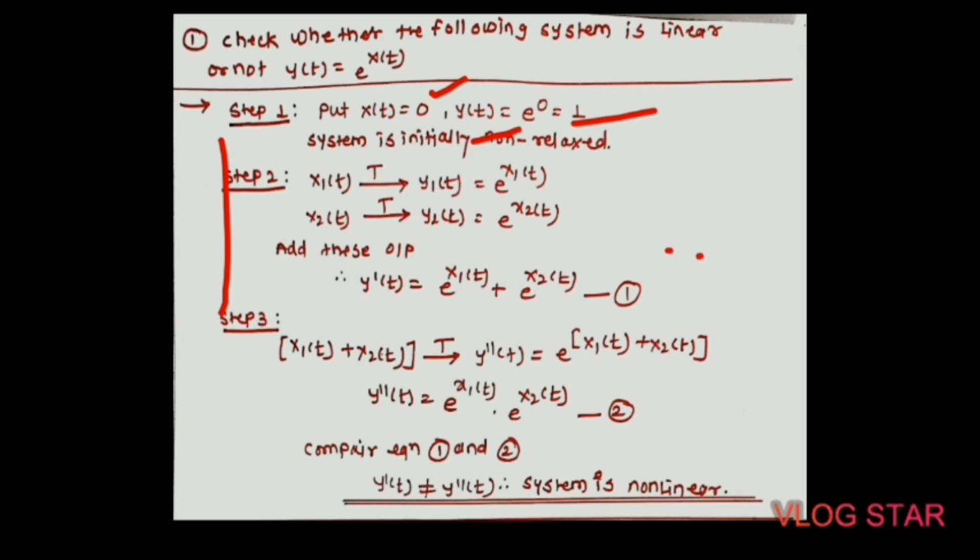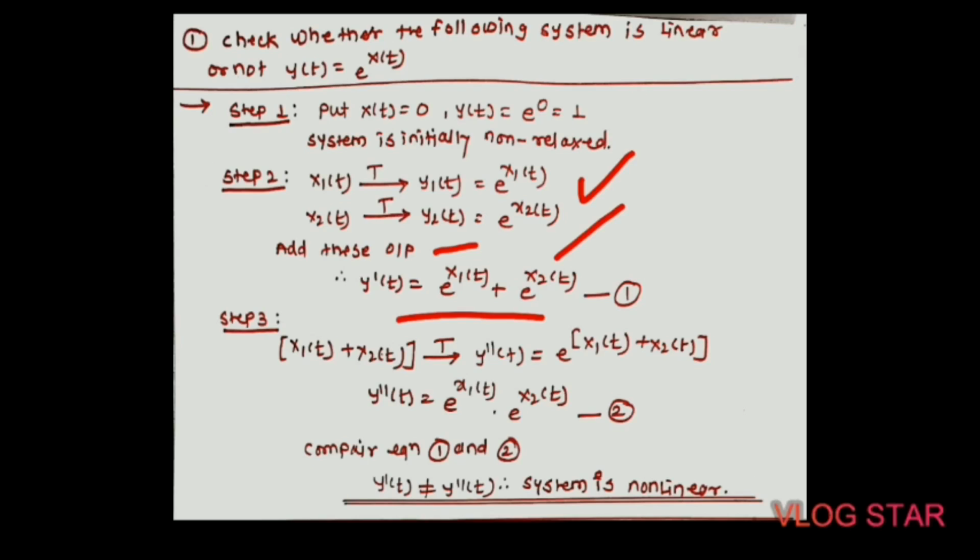In the next step, the function of the system is to take the exponential of x of t. Now let there be two inputs, x1 of t and x2 of t. x1 of t will produce the individual output y1 of t, which is equal to e raised to x1 of t, and x2 of t will produce y2 of t, which becomes e raised to x2 of t. So in the next step, we have to add these outputs, that is e raised to x1 of t plus e raised to x2 of t.